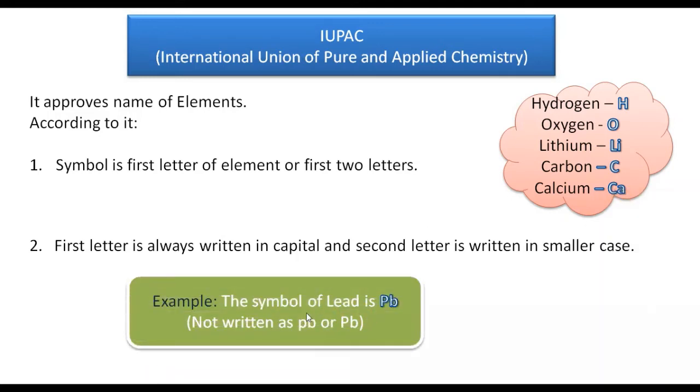If we talk about the symbol of lead, that is Pb, the first letter should be a capital P, and the next letter should be a small b. It should not be written like small p and small b.